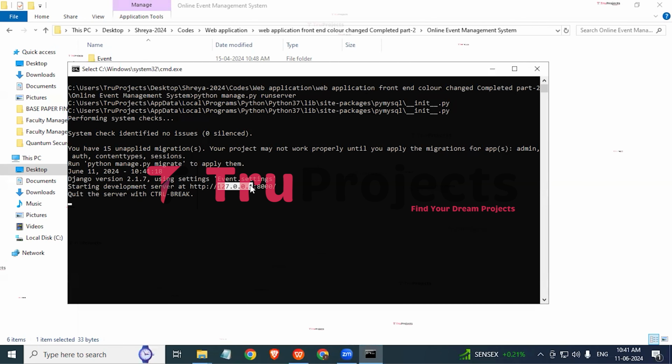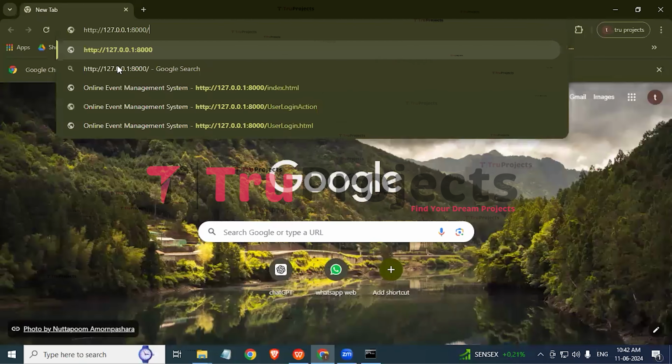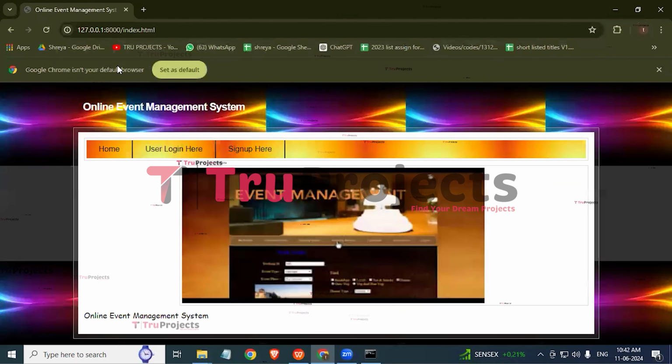So this is the localhost and this is the port. Now copy this local link provided by the framework and paste it in any web browser. So I'm copying the link. I prefer Google Chrome, so I'll paste it in that. Here we need to paste the link. At the end, we need to type index.html and click on enter.